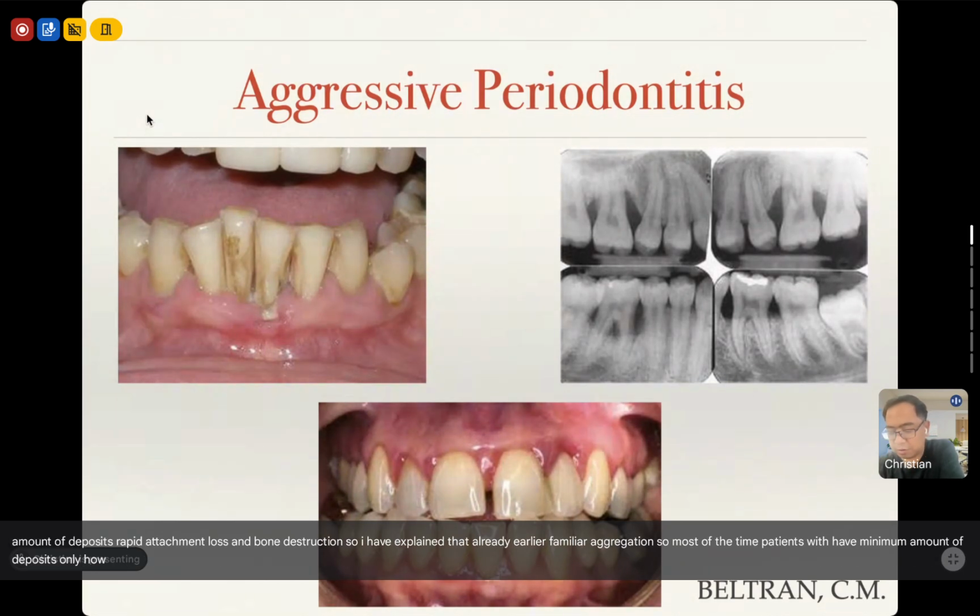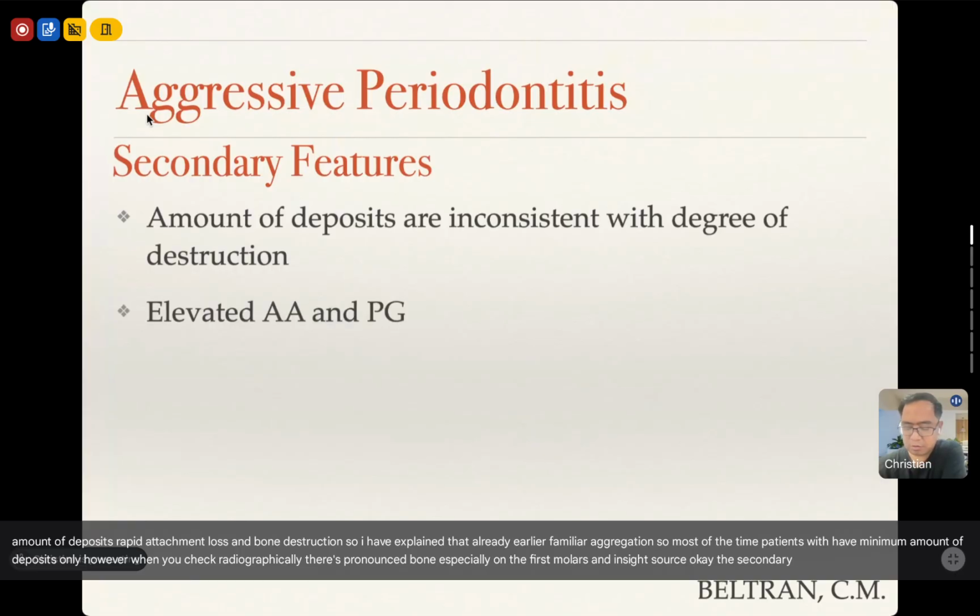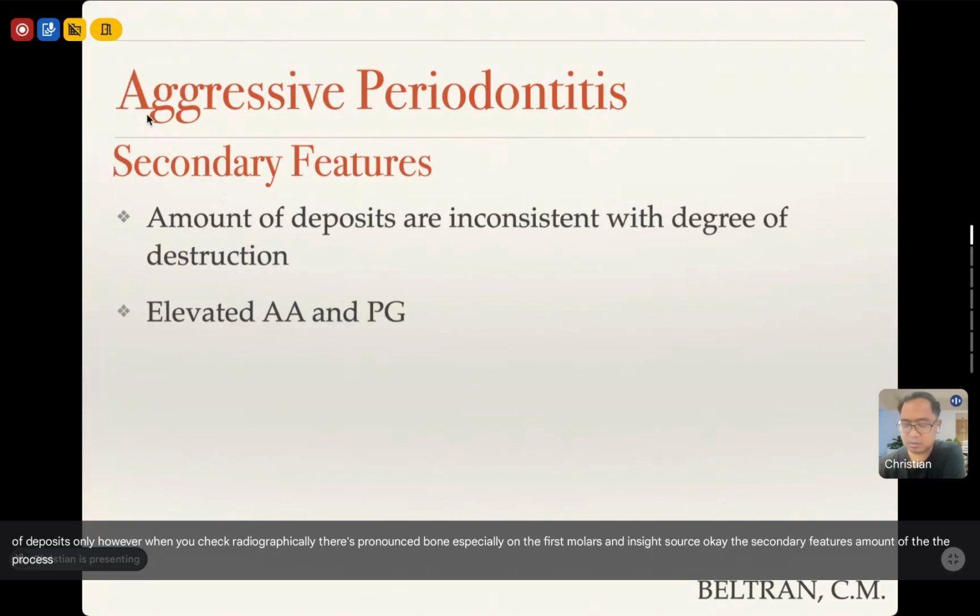However, when you check radiographically, there's pronounced bone loss, especially on the first molars and incisors. Secondary features: the amount of deposits is inconsistent with the degree of destruction, and elevated AA and PG, Porphyromonas gingivalis and Aggregatibacter actinomycetemcomitans.